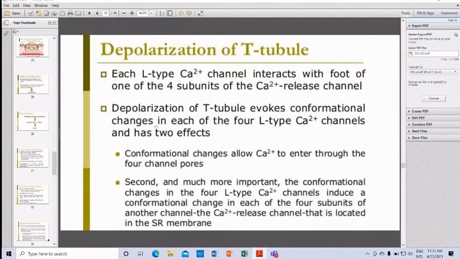Second, and much more important, the conformational changes in the 4 L types